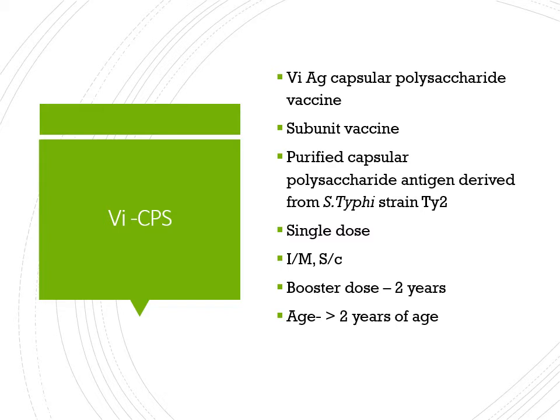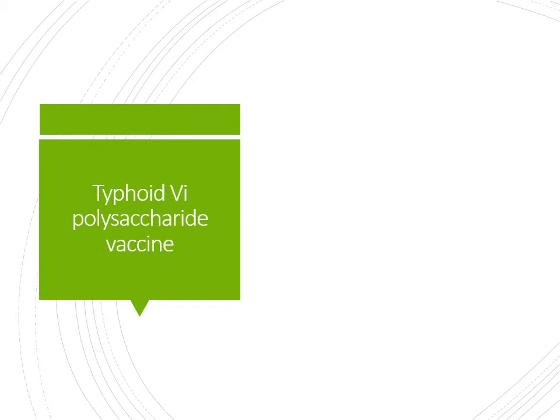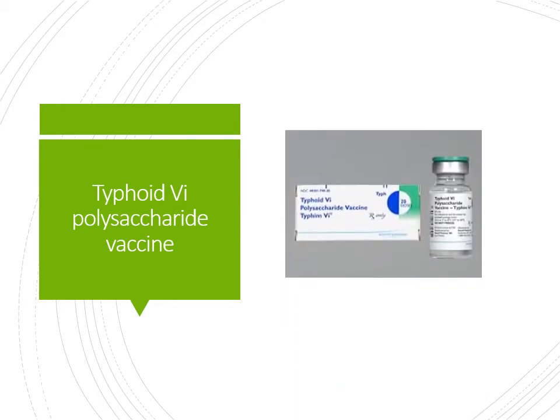In children less than 2 years, it will not respond. Even if you give the vaccine, antibodies will not be formed. This is the typhoid Vi polysaccharide vaccine that comes as the Typhim Vi brand in the market.